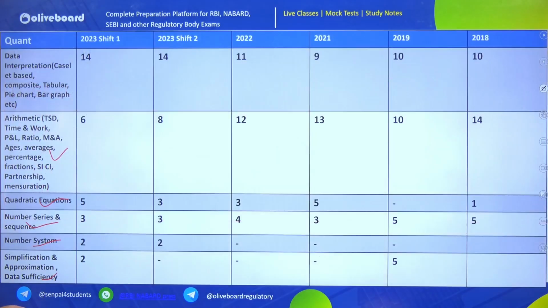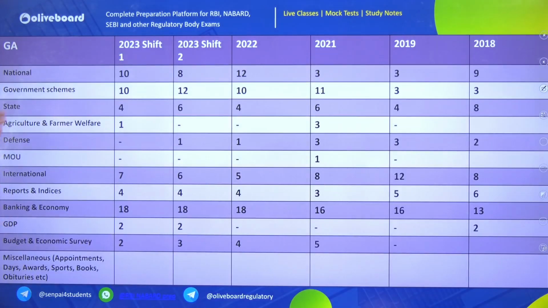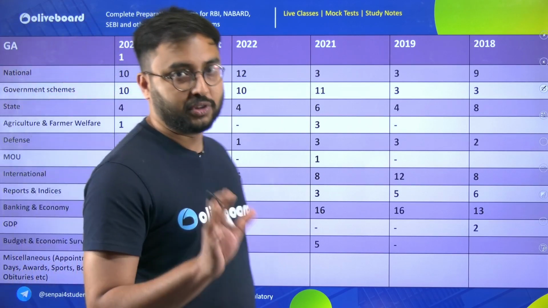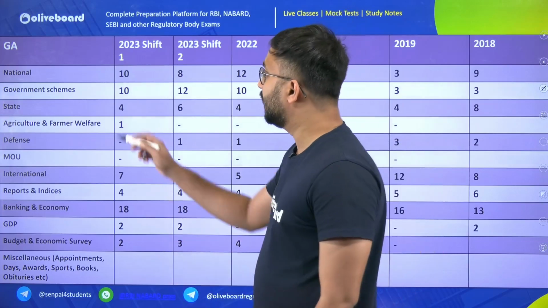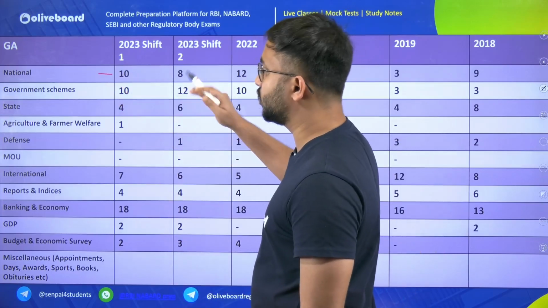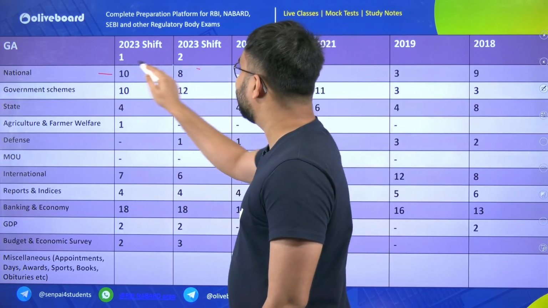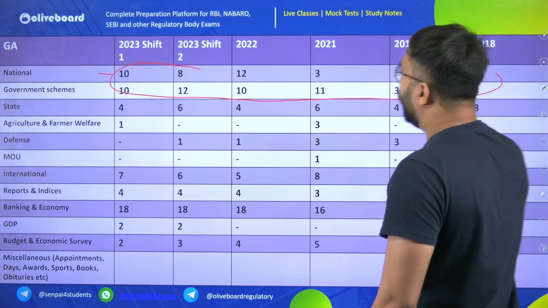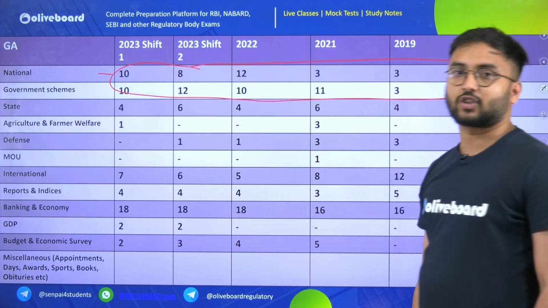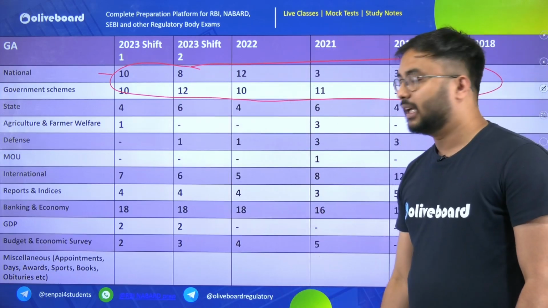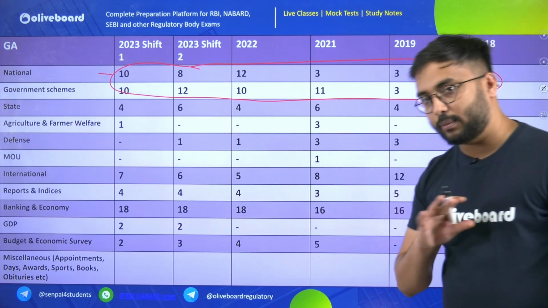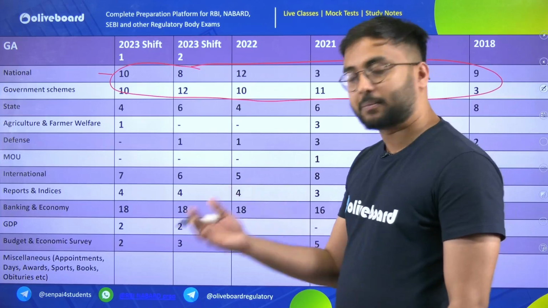When you look at the GA section strategy, here are all the topics. If you see 80 questions from GA, I will tell you how it is broken down. From national news, which also includes government schemes, you will see that there are more than 15 questions from national news and government schemes itself. The national news will include any government initiative, any portal, any website.